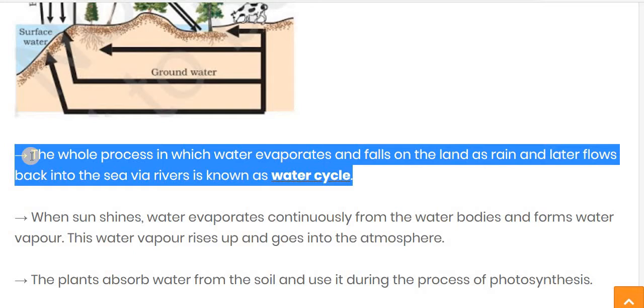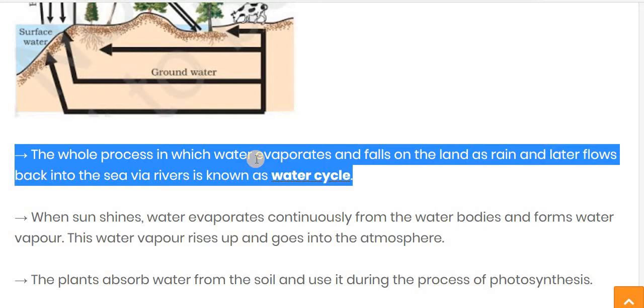So the definition of the water cycle: the whole process in which the water evaporates and falls on the land as rain and later flows back into the sea via rivers is called the water cycle. Now first of all, what is evaporation? Evaporation means the conversion of liquid to gaseous state. Liquid matter is converted into the gaseous state. It is considered as evaporation.